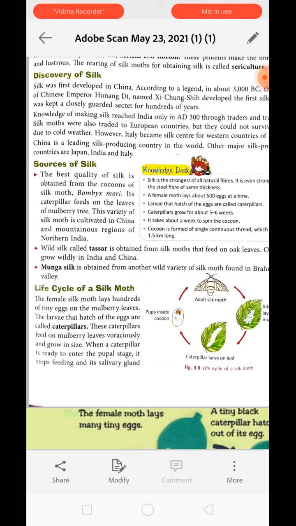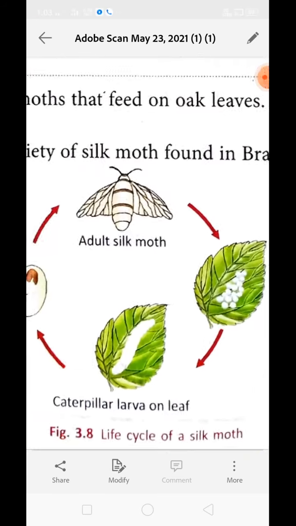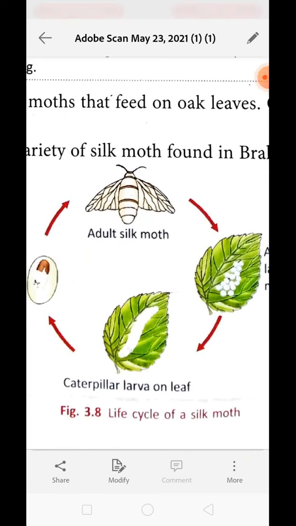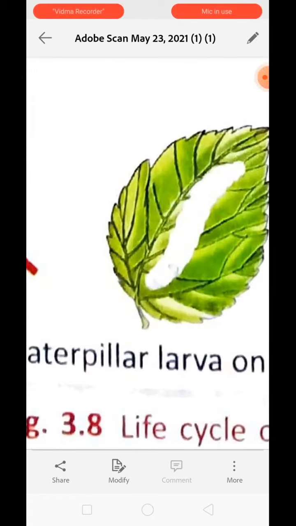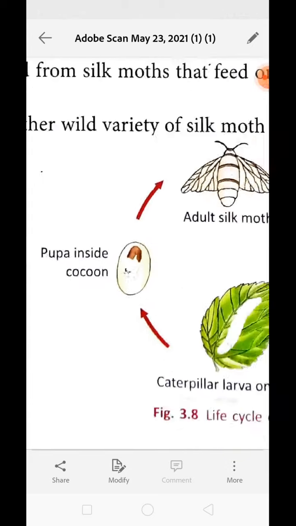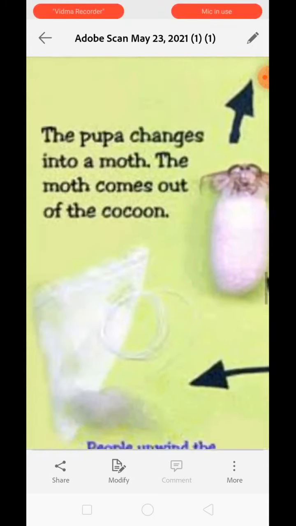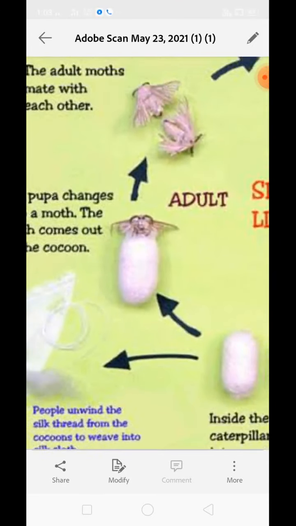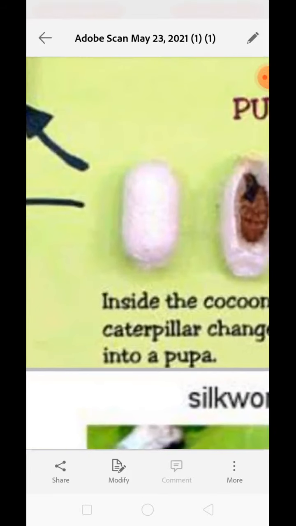Actually, this is the life cycle of the silkworm. See over here, this is the caterpillar stage and this is the cocoon stage. From this cocoon stage we are getting the silk. Understood? Bombyx mori is one of the silkworms which gives you the best quality of silk.